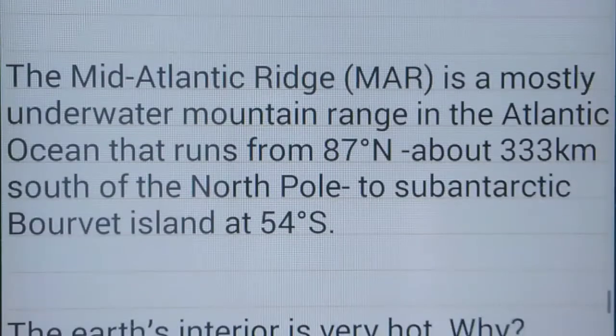The Mid-Atlantic Ridge, simply called MAR, is a mostly underwater mountain range in the Atlantic Ocean that runs from 87° north, about 333 kilometers south of the North Pole, to sub-Antarctic Bouvet Island at 54 degrees south.